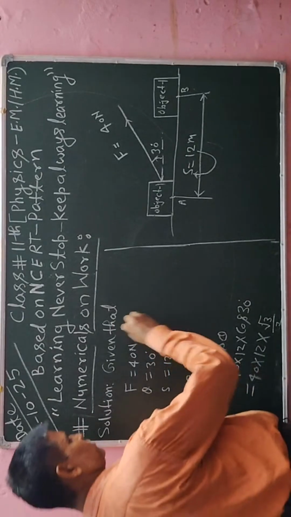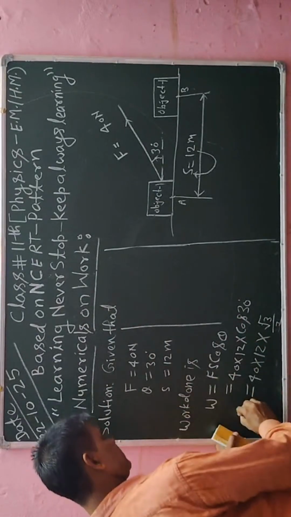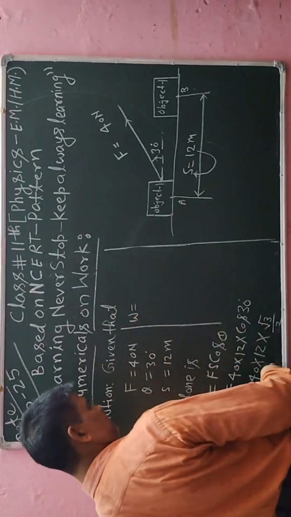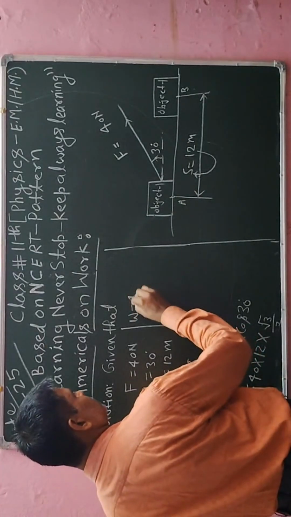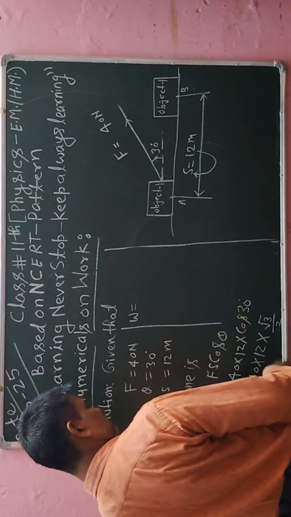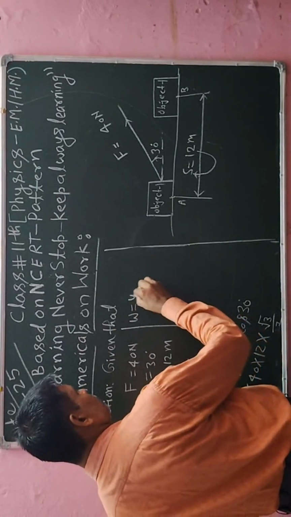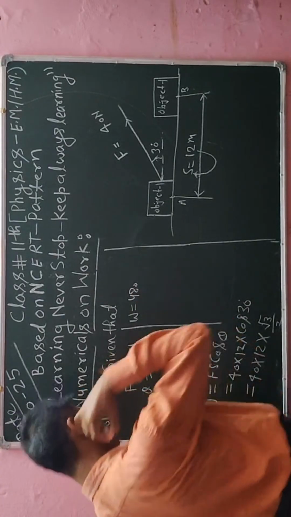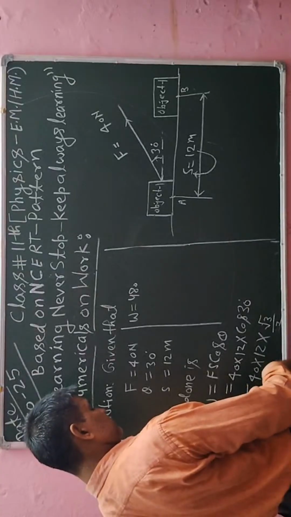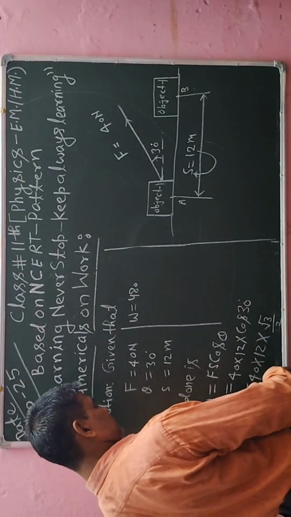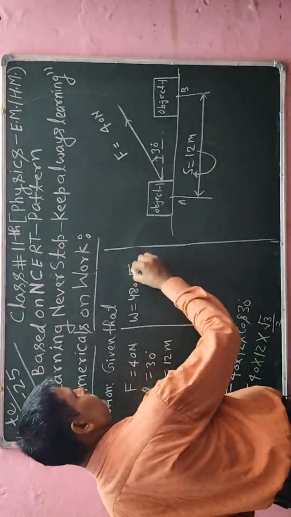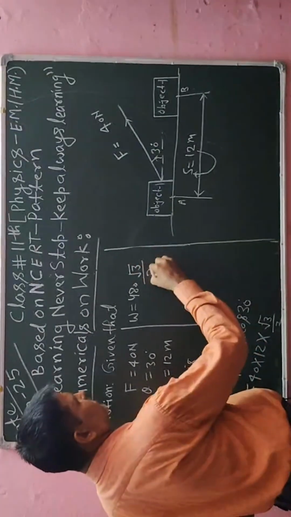So here I am going to write. On the left hand side I have to write W, and on the right hand side I would put the same, that is 40 into 12, that will be 480. 40 into 12, that will be 48 into root 3 divided by 2.